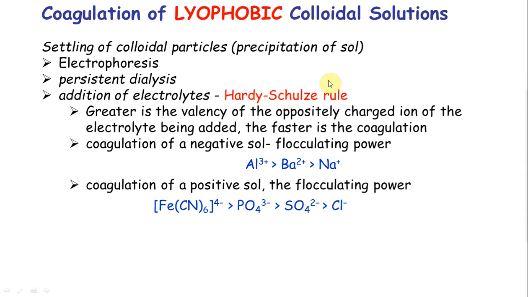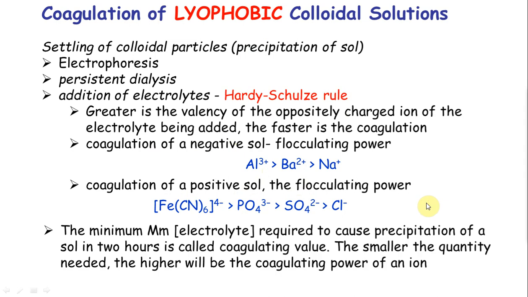This has come before, just similar to Fajans rule. No need to memorize, just know that the higher charges precipitate out, and a negative sol needs a positive electrolyte, a positive sol needs a negative electrolyte.